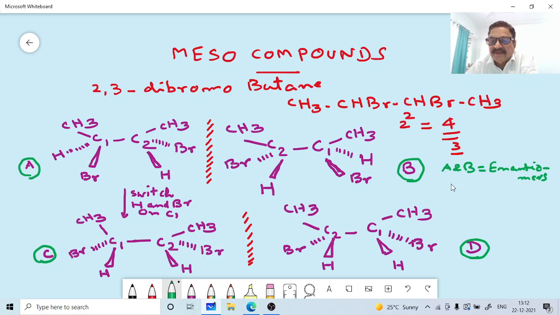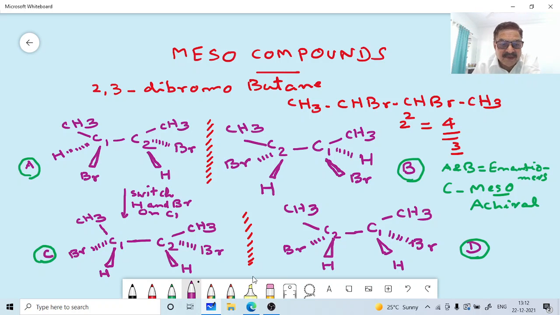Okay, now C, it is the meso compound. Okay, C, it is achiral. Correct? Even though it has got 2 stereogenic centers, it is an achiral molecule. It has got a plane of symmetry. The plane of symmetry means it divides the molecule into 2 equal halves. Here, if we can see, this is the plane of symmetry. If you see, when there is a plane of symmetry, it will be an achiral molecule.